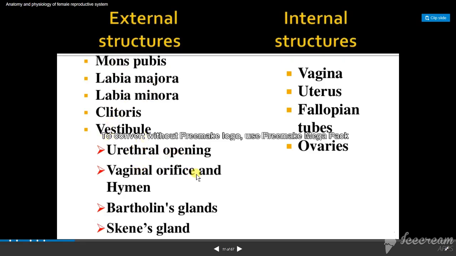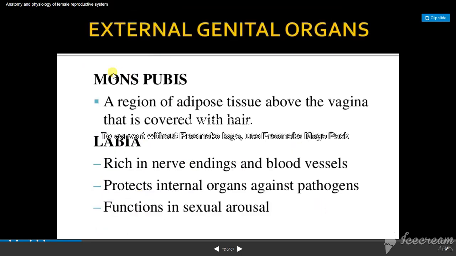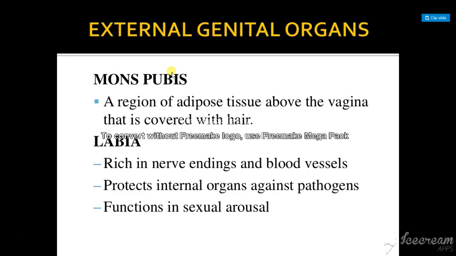So what is mons pubis? A region of adipose tissue above the vagina. It is a layer of adipose tissue above the vaginal area, completely covered with hair. That is called mons pubis.